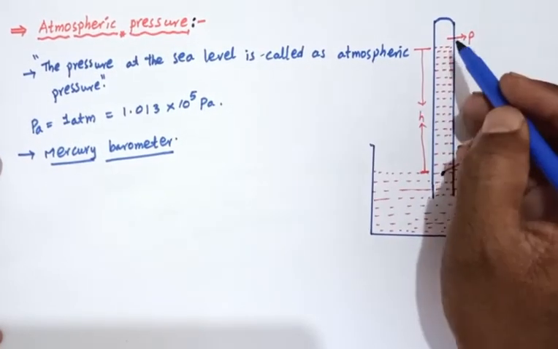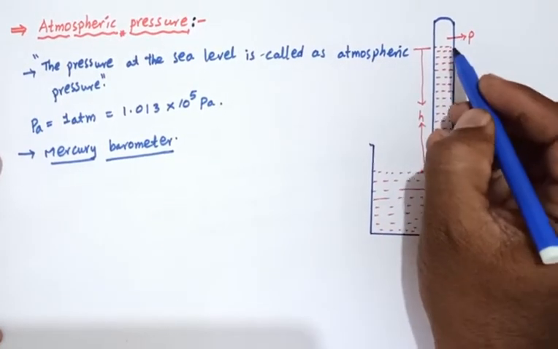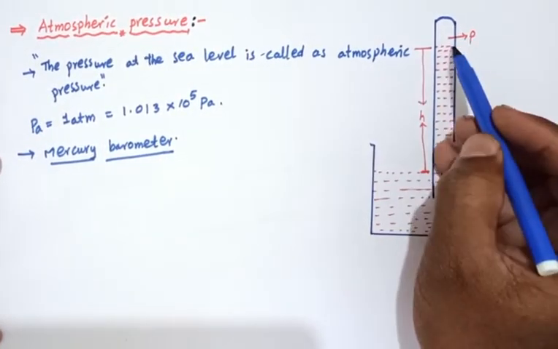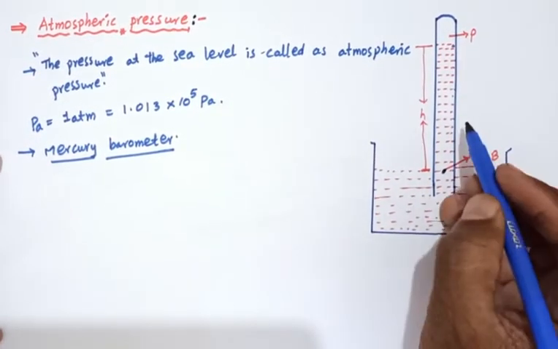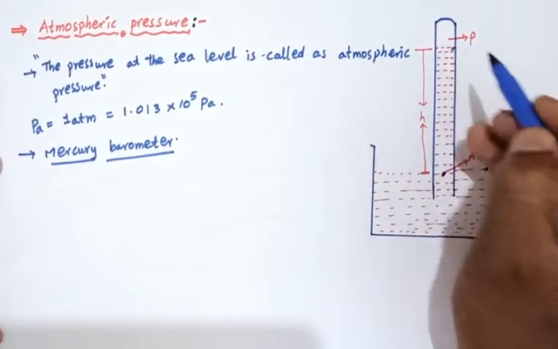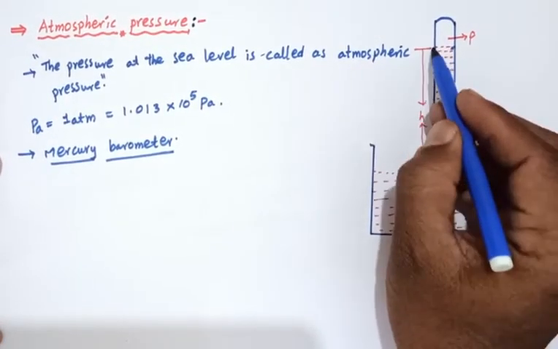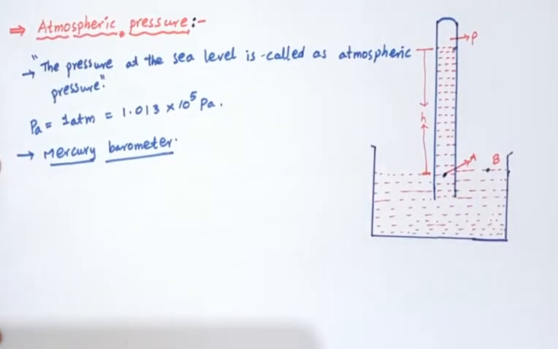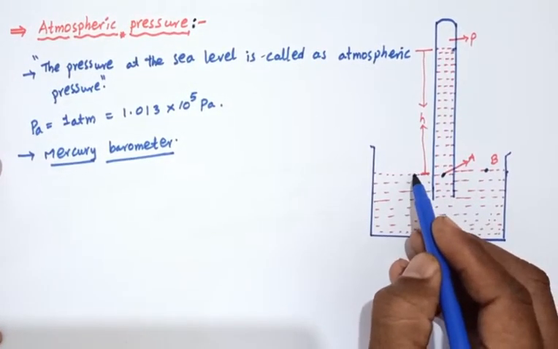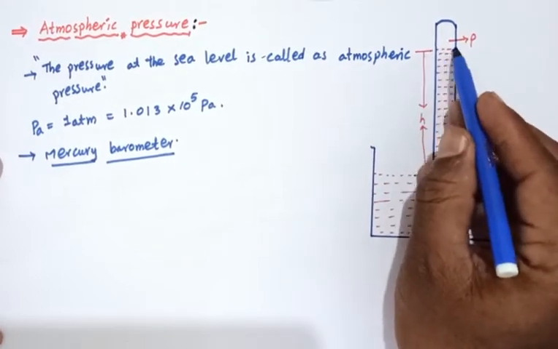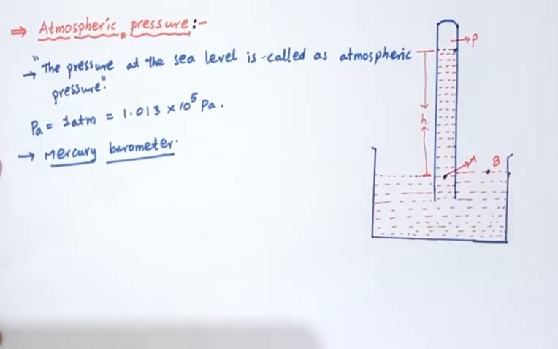So what happens, some mercury goes out, some mercury is poured into the container, and the mercury is raised to a certain height. Okay, the height is taken from the surface of this mercury to this mercury part. The height is taken as h.